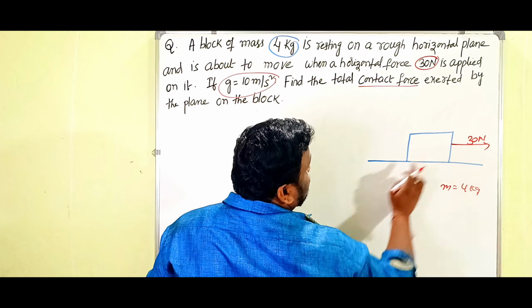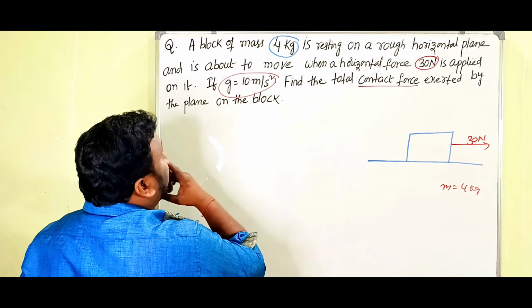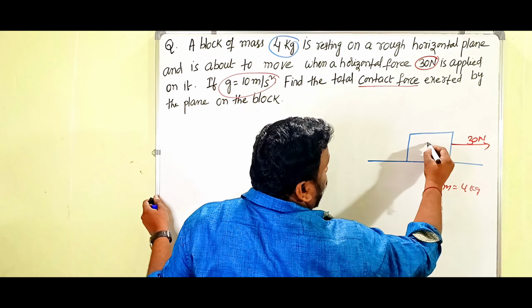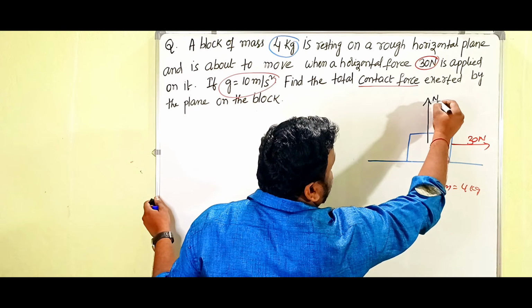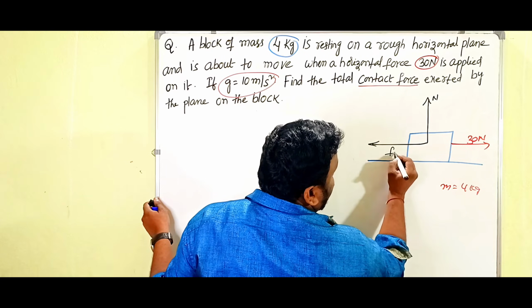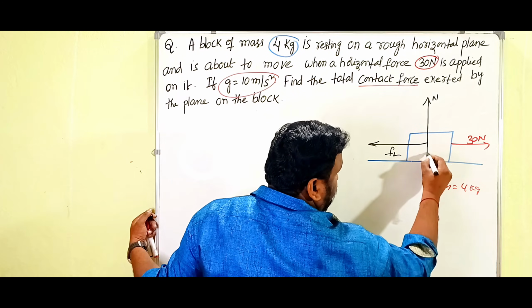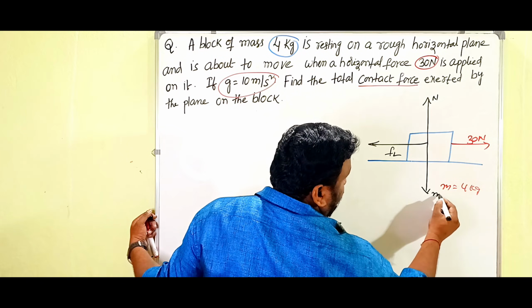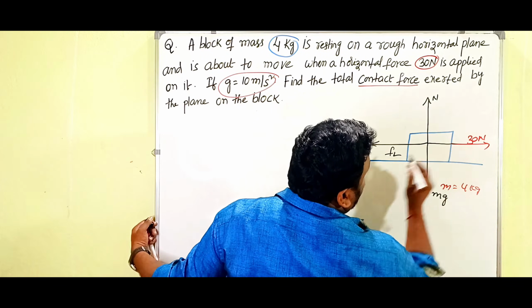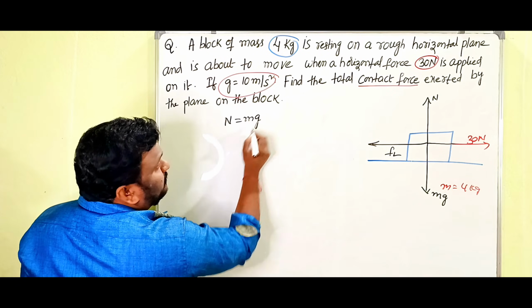On that, how much force is applied? 30 newtons is applied. Find the total contact force exerted by the plane on the block. That was given. So obviously, this is the normal force, this is the applied force direction, and this is the frictional force direction. And as usual, this is the weight, mg. Already we know N is always equal to mg.